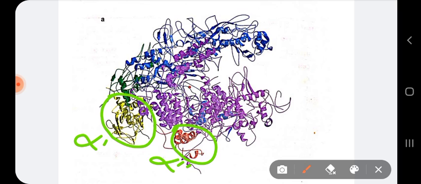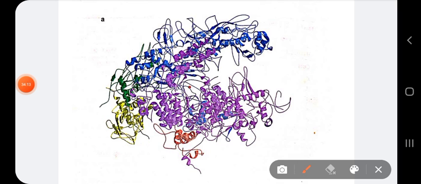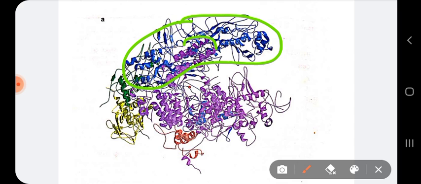Sorry, I made a mistake, so I am repeating the structure. The two beta subunits of RNA polymerase in bacteria are shown in purple and blue. The beta dash subunit is in blue while the beta subunit is in purple.